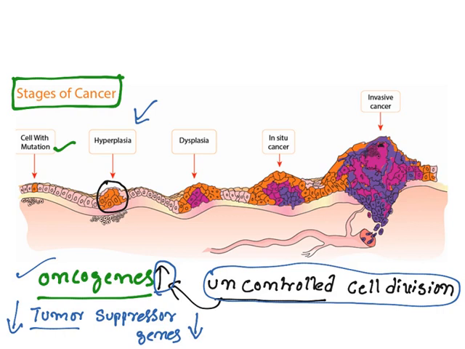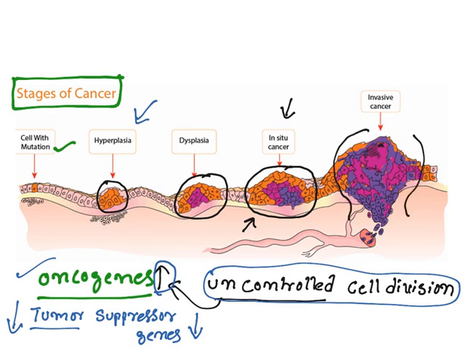Now when the cells start multiplying, it results in dysplasia. Abnormal cell growth will be there. Now when they are growing up, when they are increasing cell mass, they become a tumor, an increased number of cells. And in situ cancer means this is restricted to one place. When the size grows up, it becomes invasive cancer. It breaks through the basement membrane, goes to other tissues. It may also result in metastasis. Metastasis means a part of this tumor breaks away and goes to another organ. There it forms another kind of cancer. So this is the basic thing about cancer.